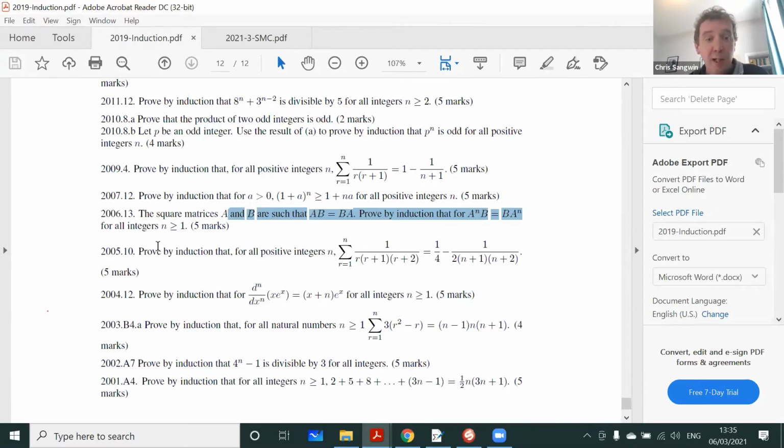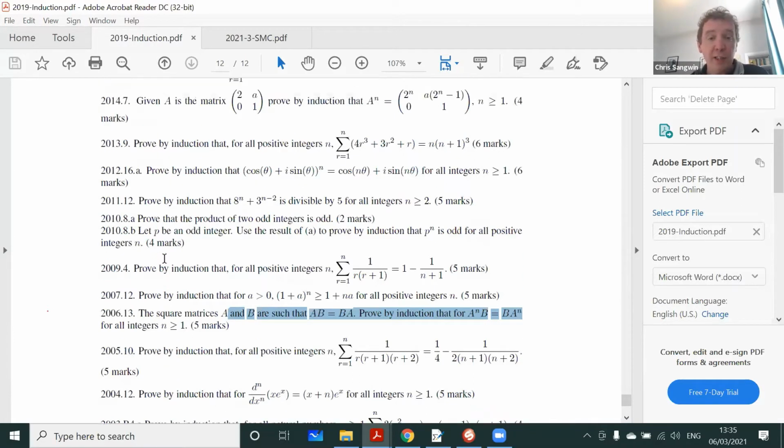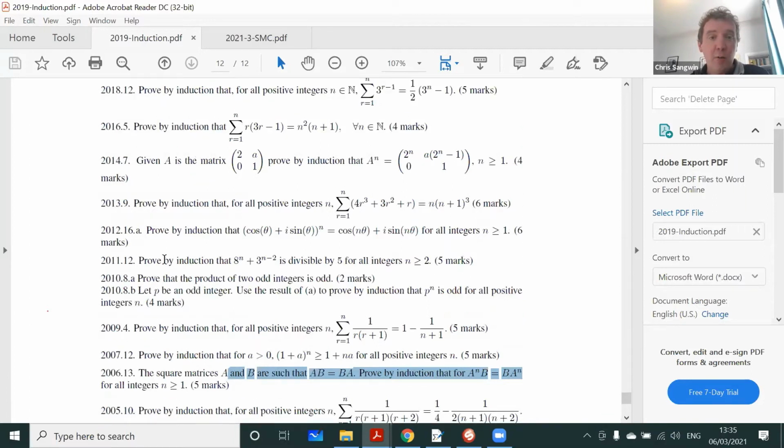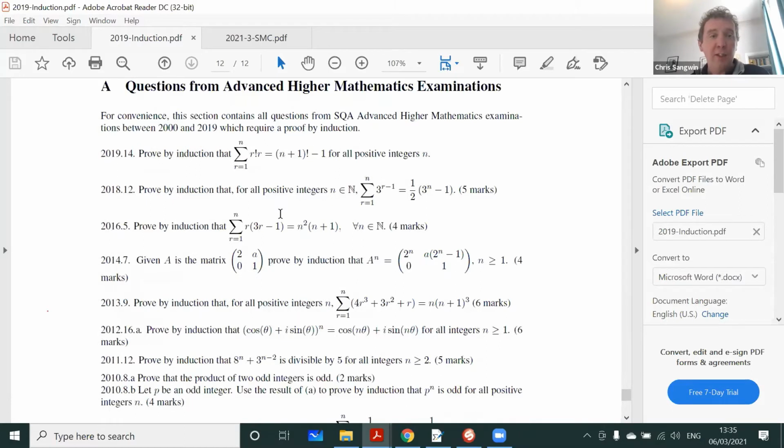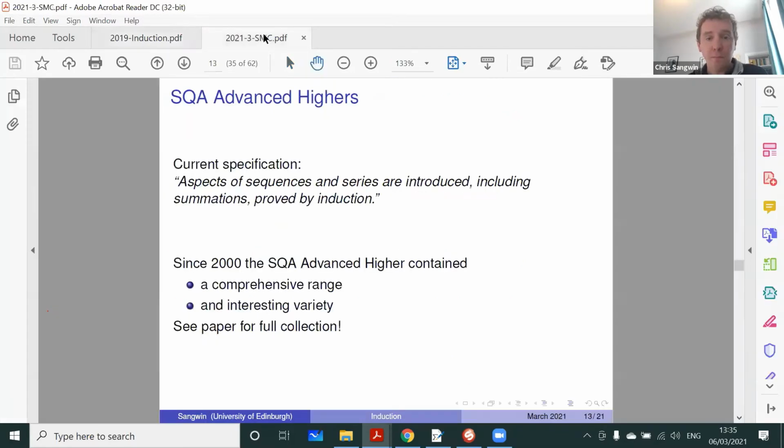But anyway, here we go. There's a good variety of things, including matrix powers, all sorts of stuff that you can prove by induction. I think this is an interesting and comprehensive range of applications of induction, and I hope folks who are teaching SQA Highers find this list that we've pulled out a useful resource.